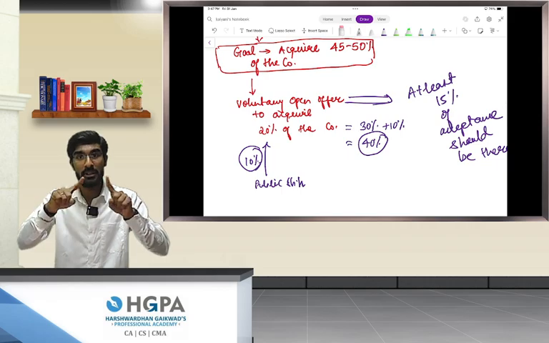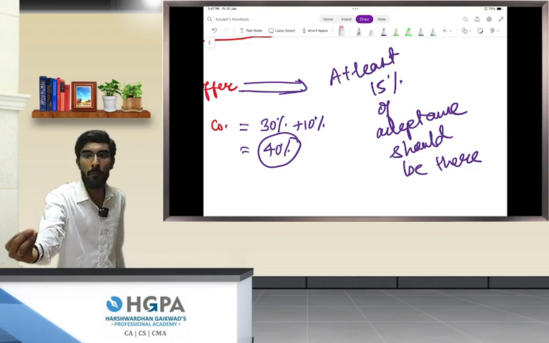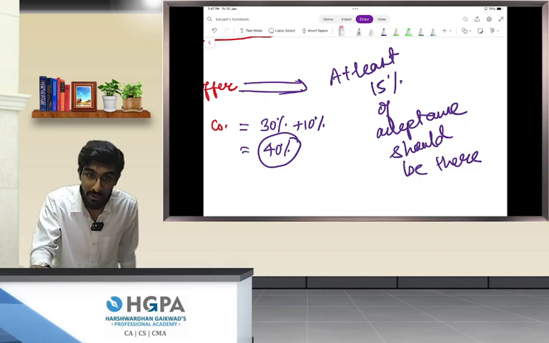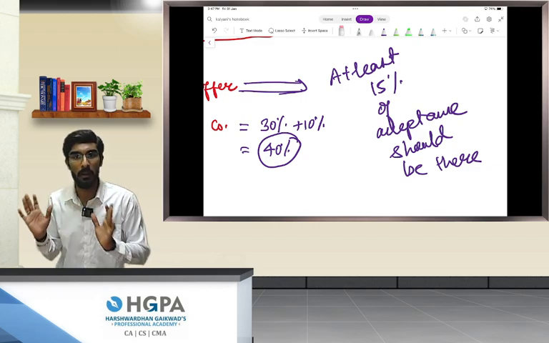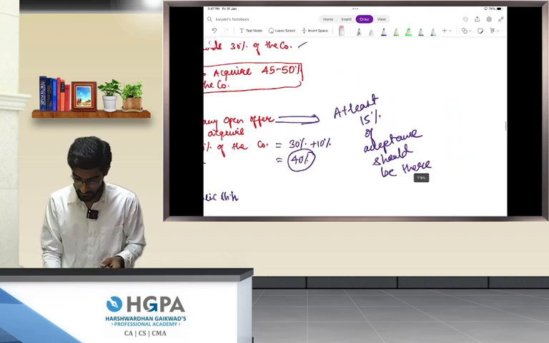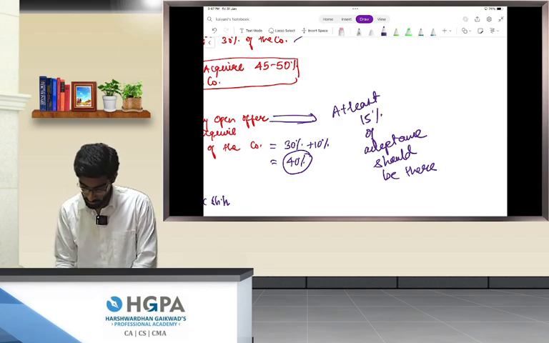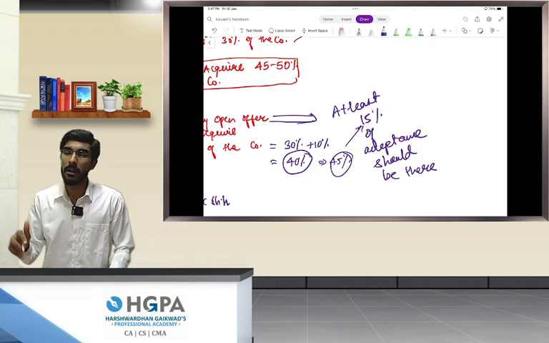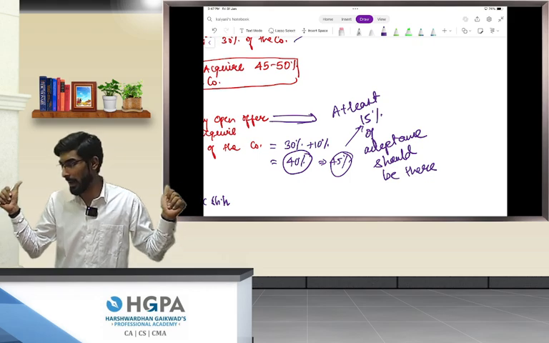So to stop such things from happening, what acquirers say is, I will make a voluntary open offer to acquire 20% of the stake, but this voluntary open offer will only proceed if I at least receive 15% of shares from the company. Okay, are we clear? 15% makes him a shareholder holding 45%. If he does not receive the minimum 15%, then he has a choice to not proceed with the voluntary open offer. Are we clear?